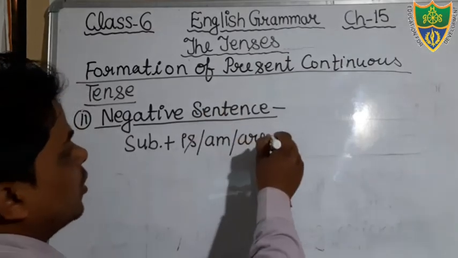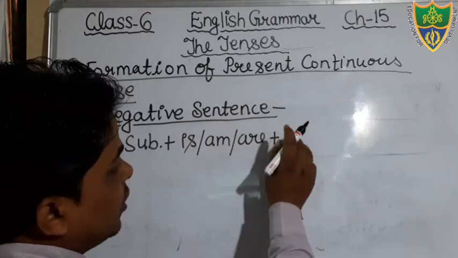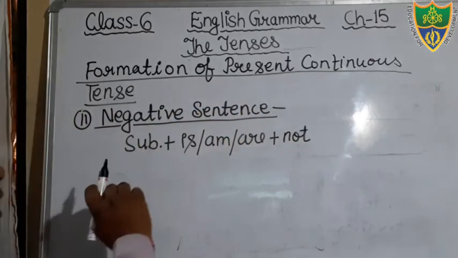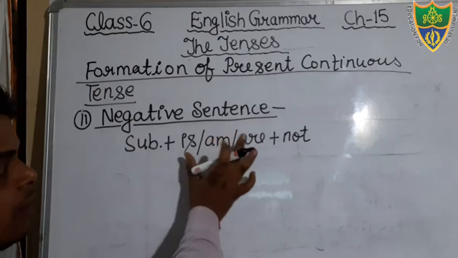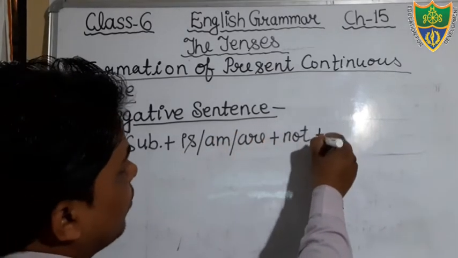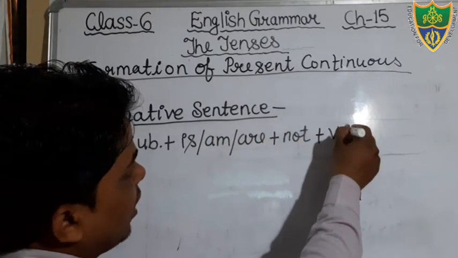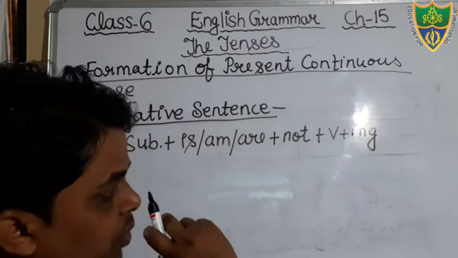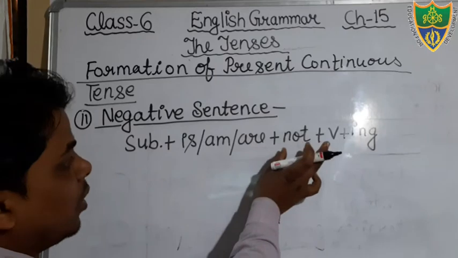And one more thing, there will be a negative word in this negative sentence: not. You will use not after the helping verb. Then after that, in the verb you will add ing. Everything will be the same as in the affirmative sentence, but here there is a difference.